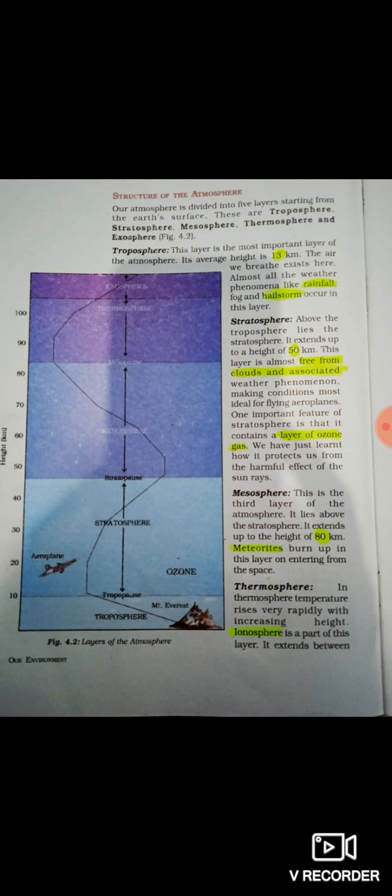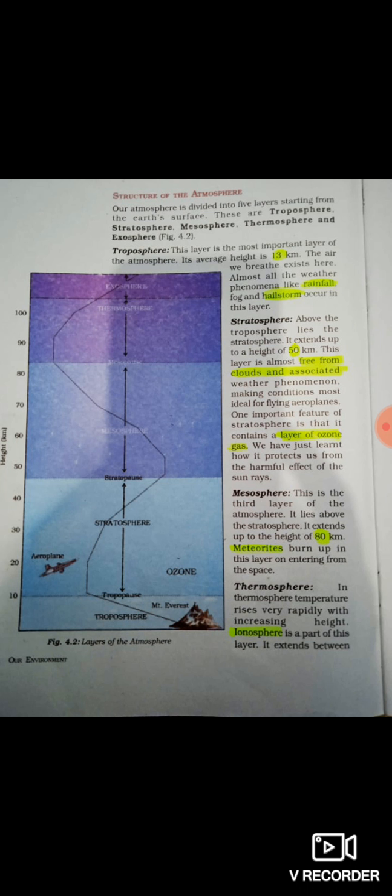It is very stable. So many times you have heard that today's weather conditions are not good, climatic conditions are not good, so the plane cannot land right now. It can land after 2 hours or 1 hour or half an hour. Because this layer is very stable, an aeroplane can move in the stratosphere only because of climatic conditions. Understand now?